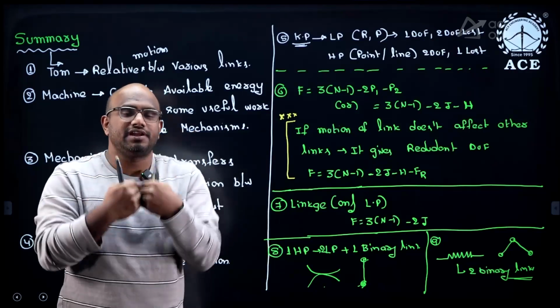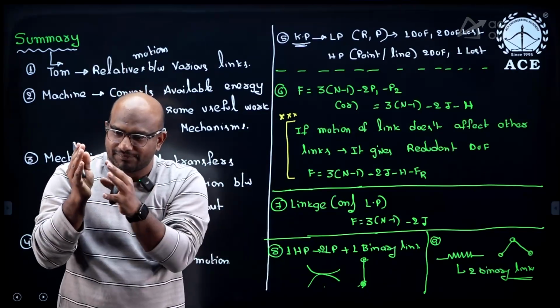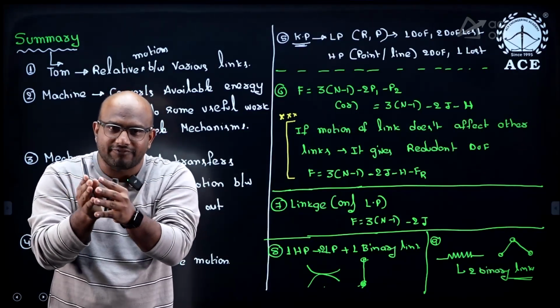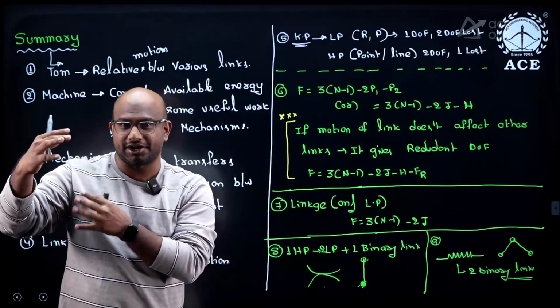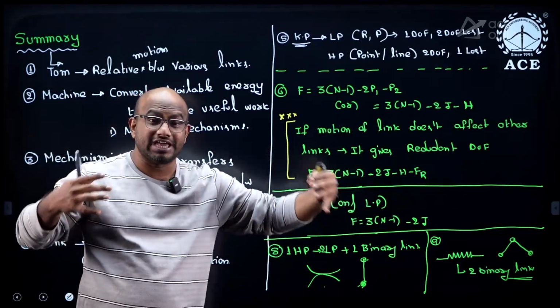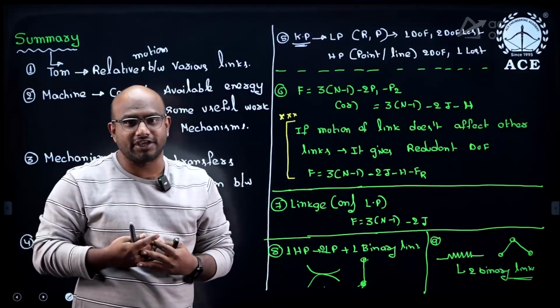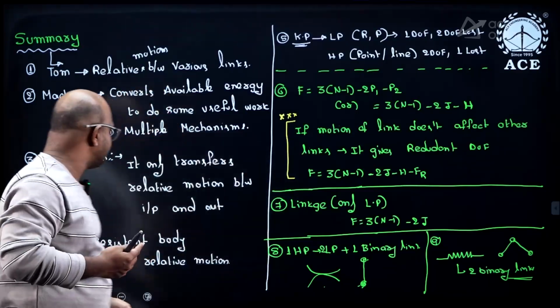But what is a machine? Machine means we have some available form of energy, and we convert it into a different form of energy, guys. If we take our IC engine itself, it converts chemical energy to mechanical energy, and in between it has multiple mechanisms. So a machine contains multiple mechanisms, guys.